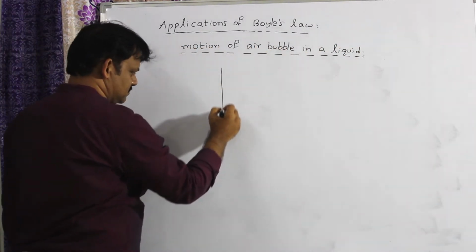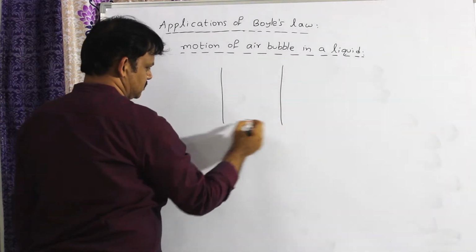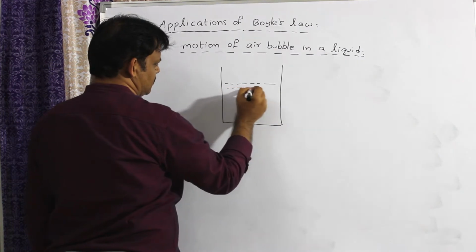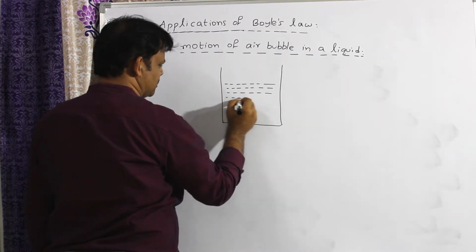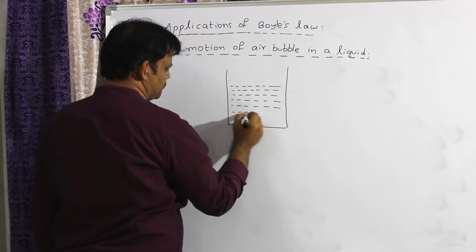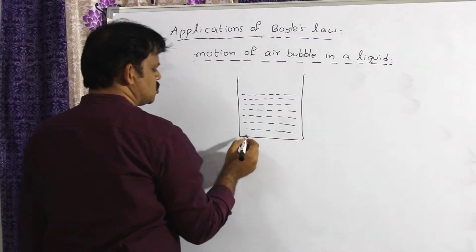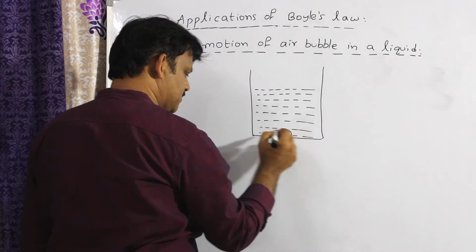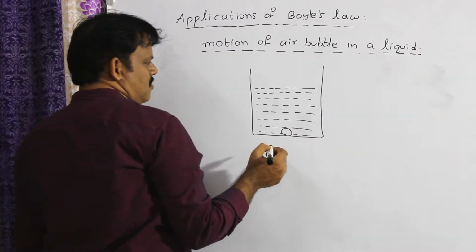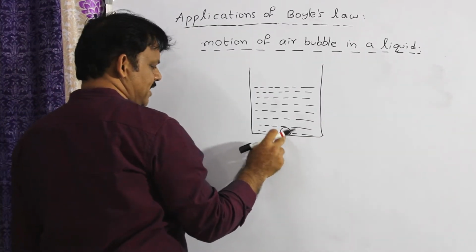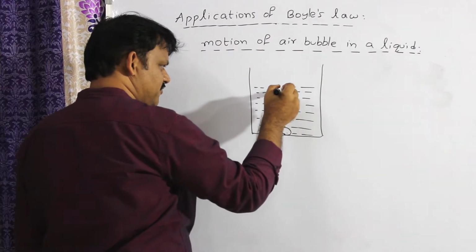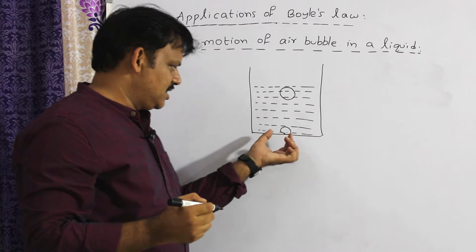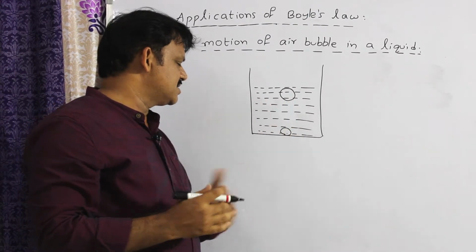Let us consider a beaker contains some liquid. Generally, the liquid may be mercury or some other liquid, any water like that. So, at the bottom of the liquid, there is an air bubble. What happens if the air bubble moves to the top? If it is nearer to surface, generally its size increases, volume increases.